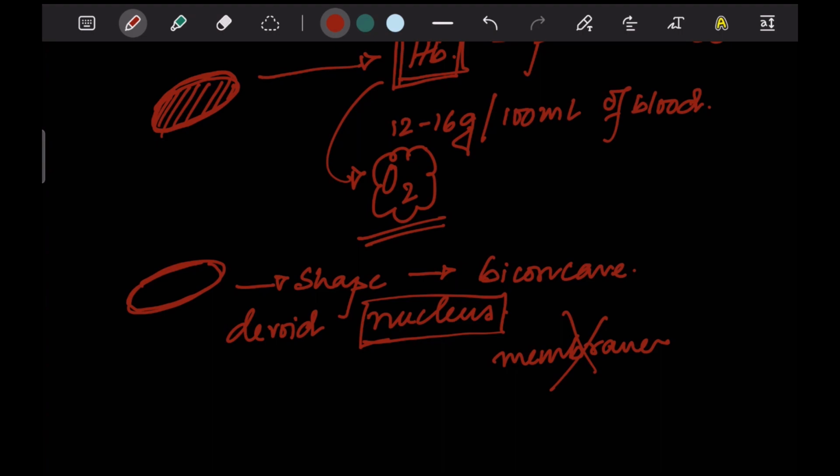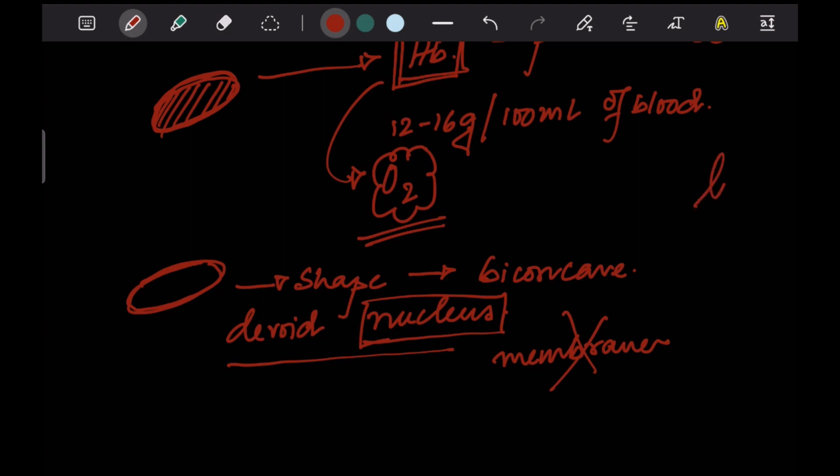If you fill this minute cell with organelles like the nucleus, endoplasmic reticulum, Golgi bodies, and so on, we'll be using up the space, and that is not what it is meant for. So we make it devoid of the nucleus and any other membrane bound organelles, thus increasing the space for its oxygen transport.